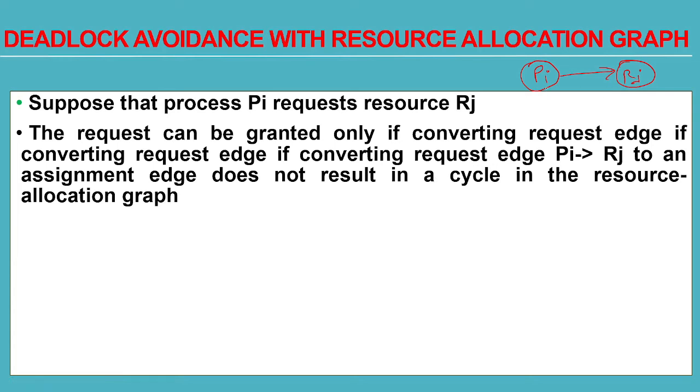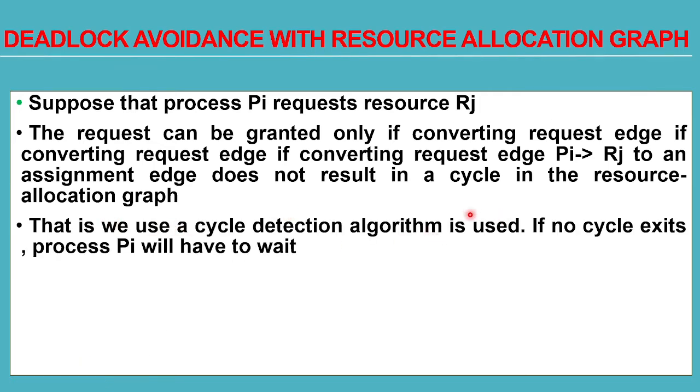If you convert this request edge to an assignment edge and if it is not forming a cycle, then only this type of request will be granted. If it is making a cycle, then 100% it is a deadlock. If the resource allocation graph is having a cycle, then it is 100% a deadlock situation. That is, we use a cycle detection algorithm over here. If a cycle exists, then Pi will have to wait.